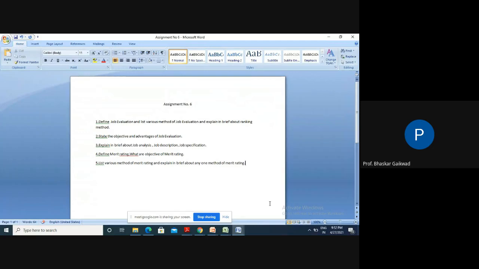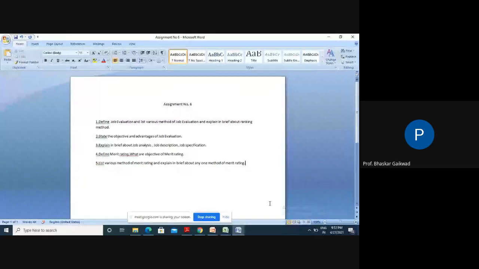Evaluation means you have to decide the value or worth of that job, because if we have not decided the value or worth of the job, definitely questions will arise. How many rupees are we going to pay for manufacturing the same job? So every job needs a job evaluation.